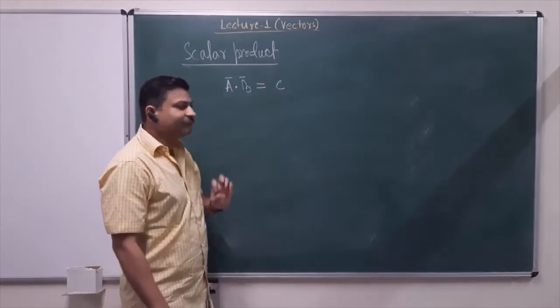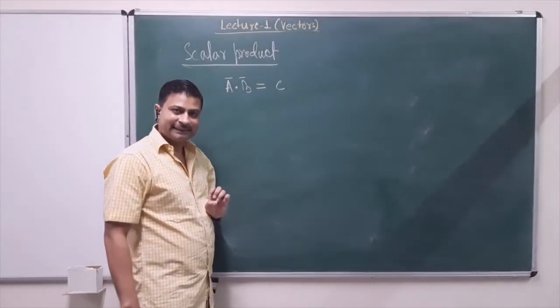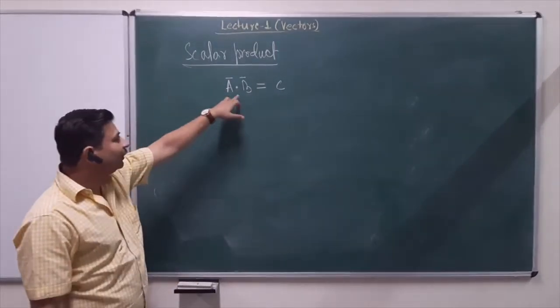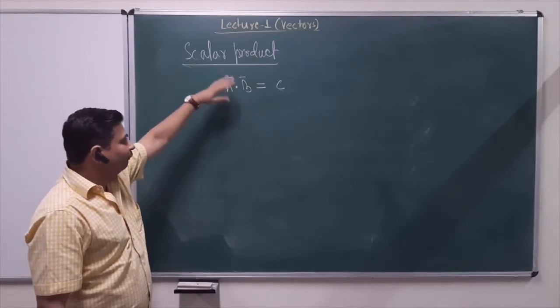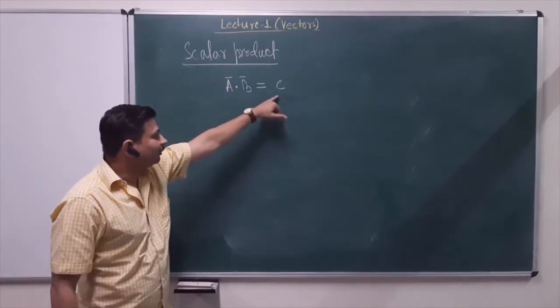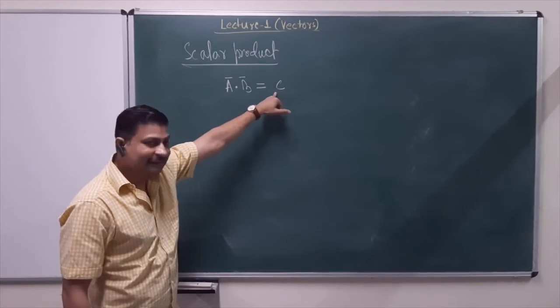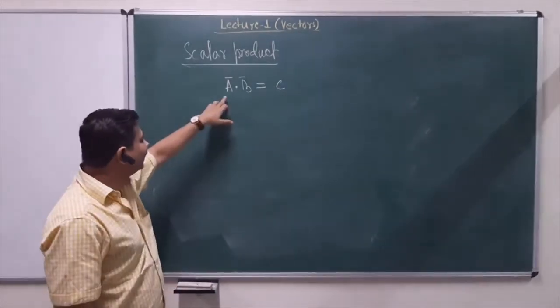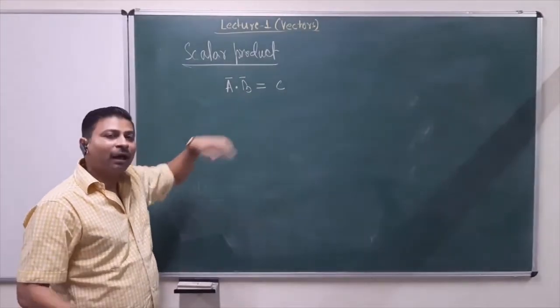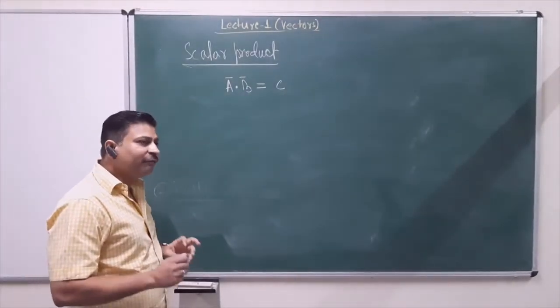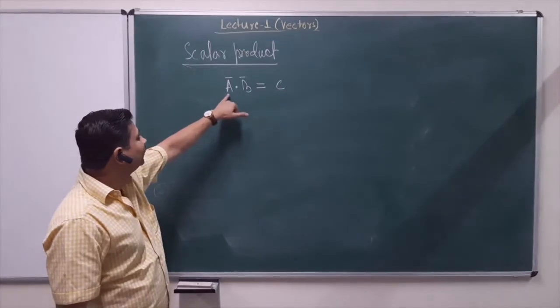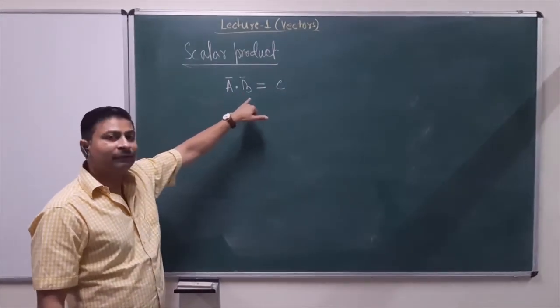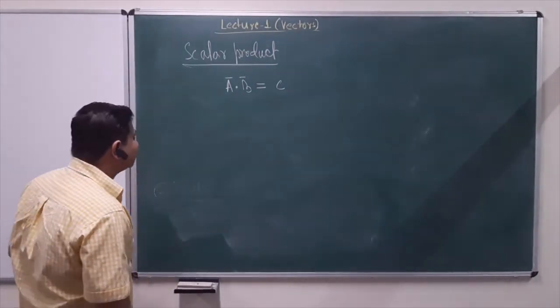A dot B gives you a scalar quantity C. Okay? So in doing the multiplication, the final entity C will have information regarding the magnitude of A and B. However, it will lose all information regarding the direction of A and B. That's why the result is a scalar.